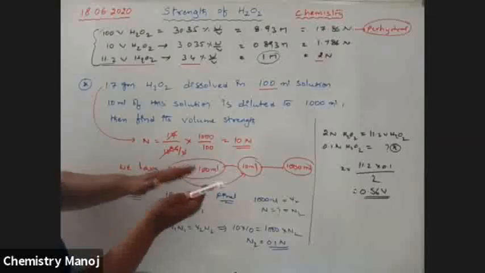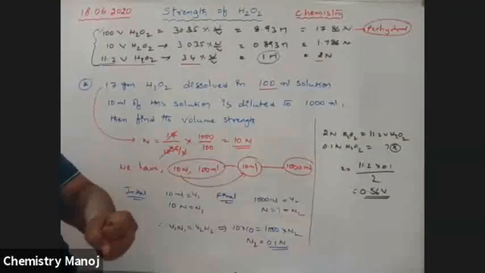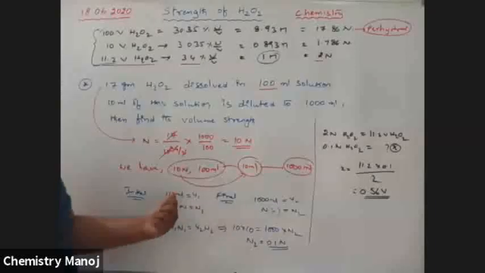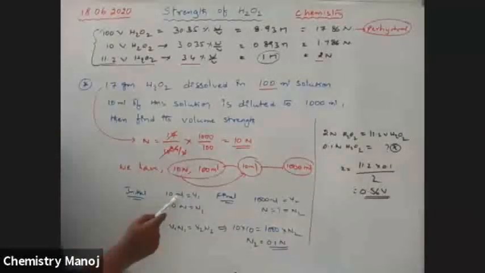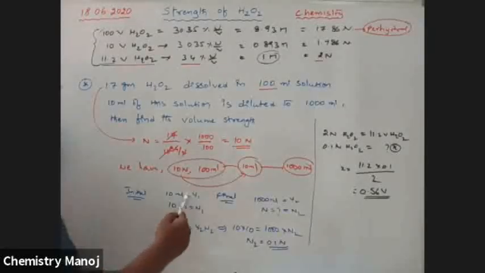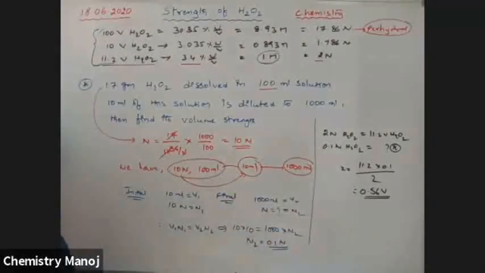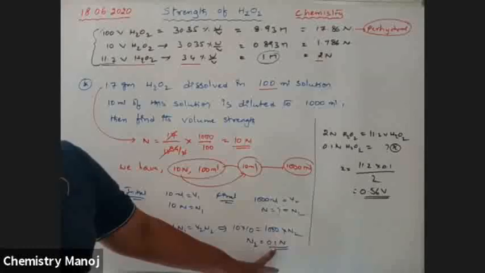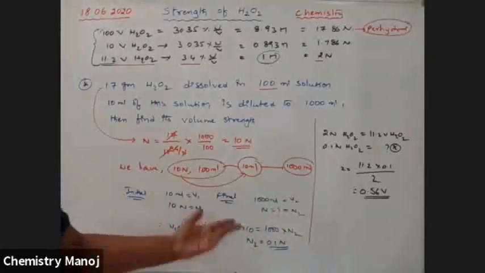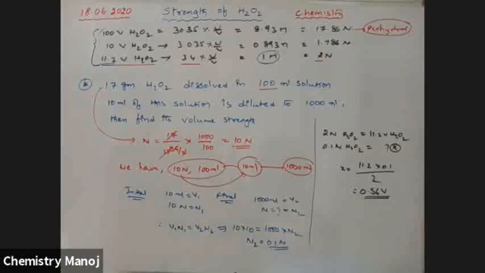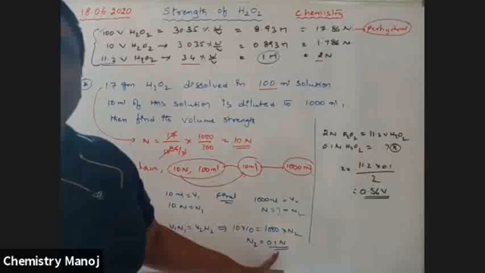Among this 100 ml solution, he collected 10 ml. That 10 ml also has a 10 N solution. So initially 10 ml is taken, its normality is 10 N. Finally, the volume is converted into 1000 ml, it is diluted to 1000 ml. So the final normality is calculated. Therefore, the final normality is 0.1. You can also find out molarity, no problem. Same I will get.